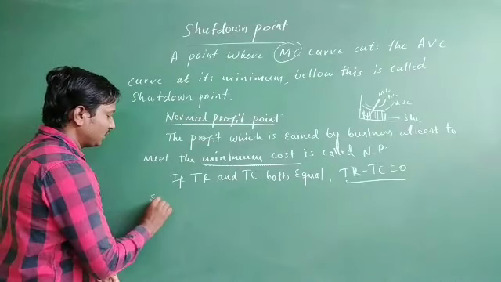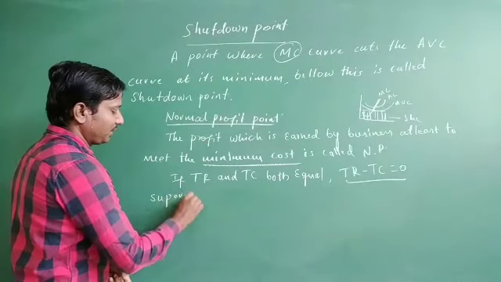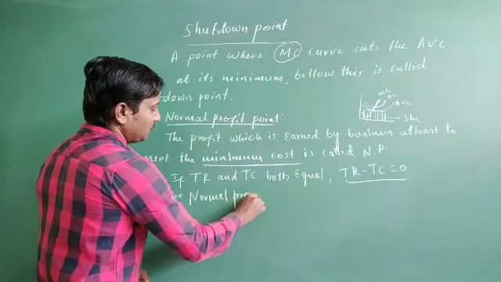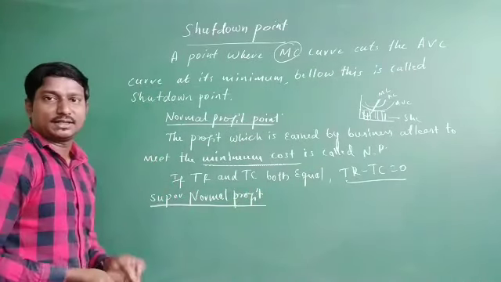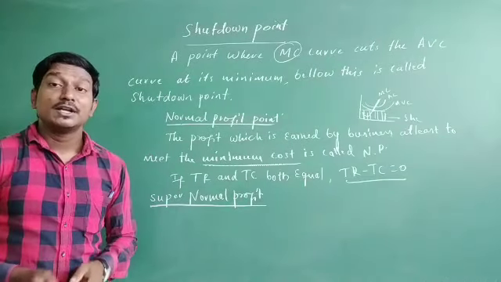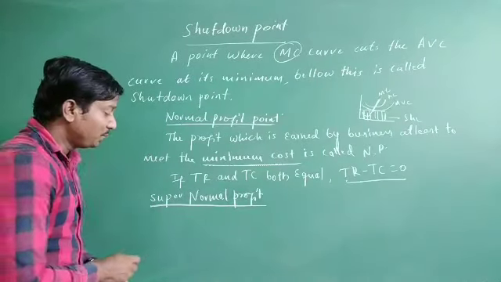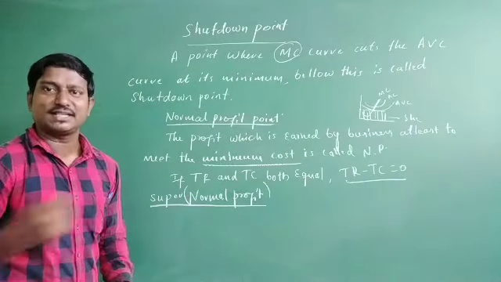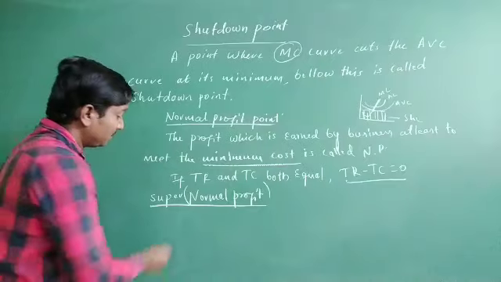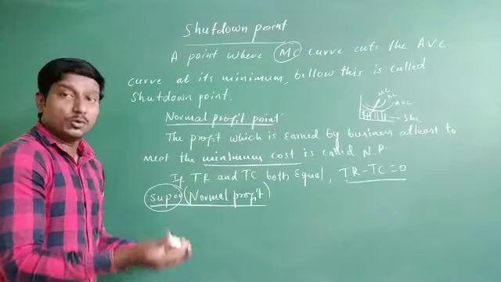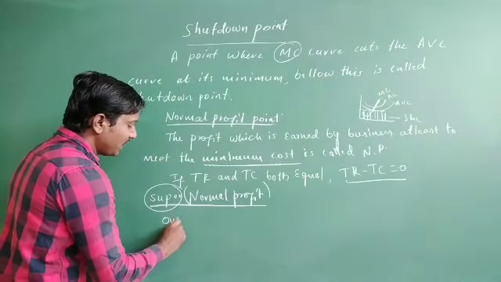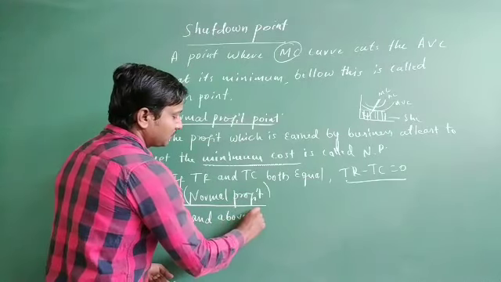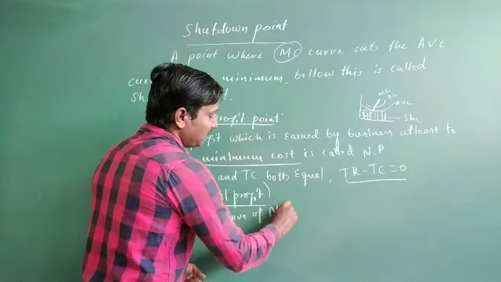Well, come to the next one, supernormal profit. The third one here we are going to discuss is supernormal profit. So normal profit we know that TR minus TC is equal to 0. That is normal profit. But here supernormal, which means over and above normal profit.